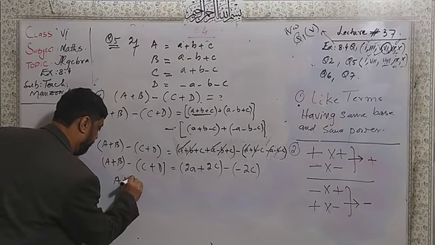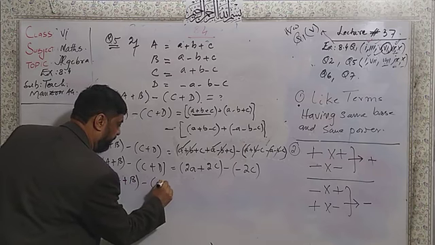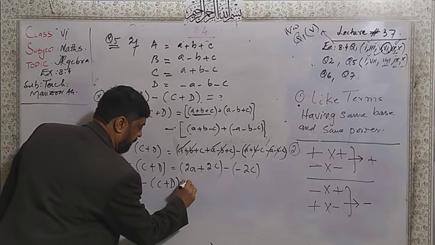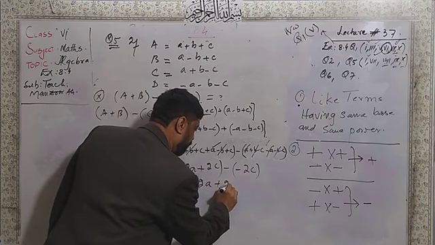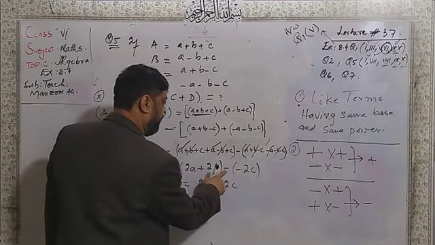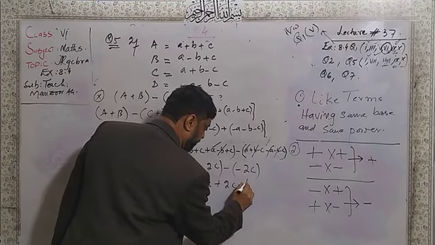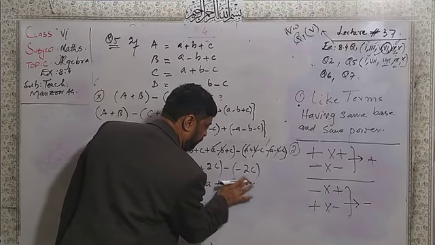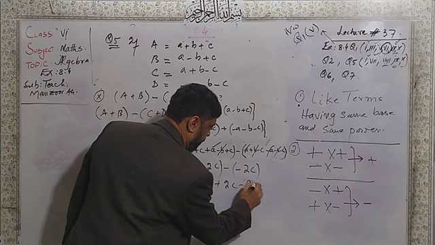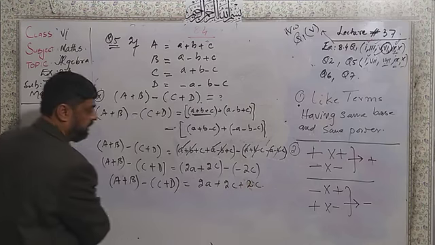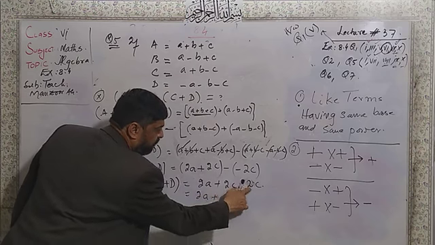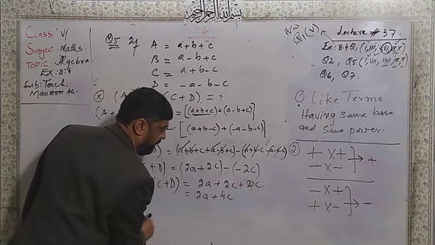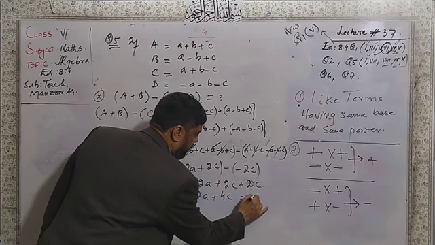Here A plus B minus C plus D, it is equal to A plus 2C. Now minus and minus will become plus, so plus 2C. Dear students, the last answer will be 2A, and 2C plus 2C becomes 4C. If you want to take the common, 2 will be common.